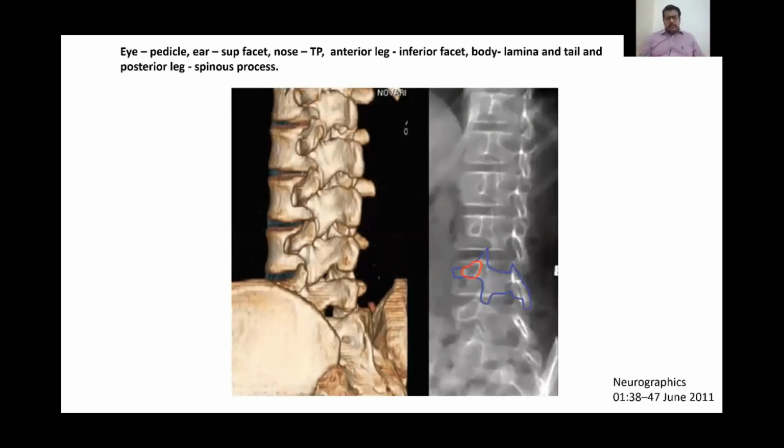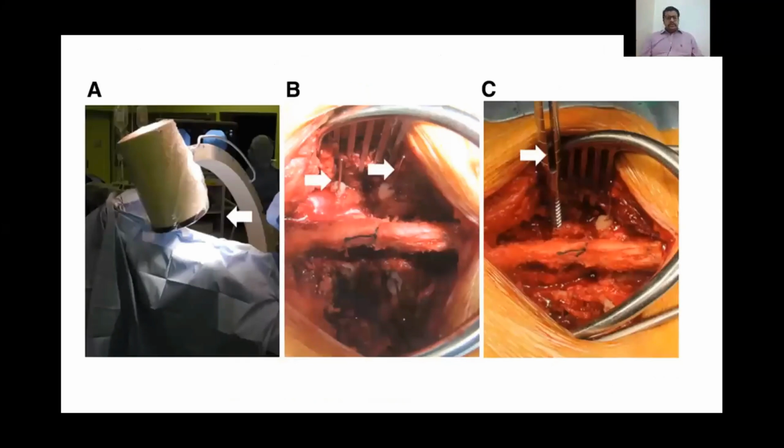So this, as I told you, is another name, the Scotty dog view. We should be like modern day Arjunas, where we just look at the eye of the Scotty dog, which is the pedicle. We do not look anywhere else. We need to make sure that we always remain within the confines of the cortical margins of the pedicle when we are using this method. So this is how the C-arm is tilted to get our pedicle axis view.